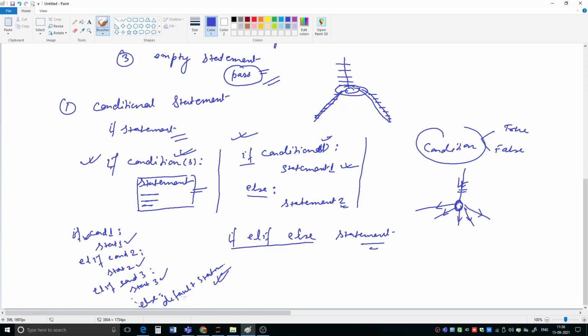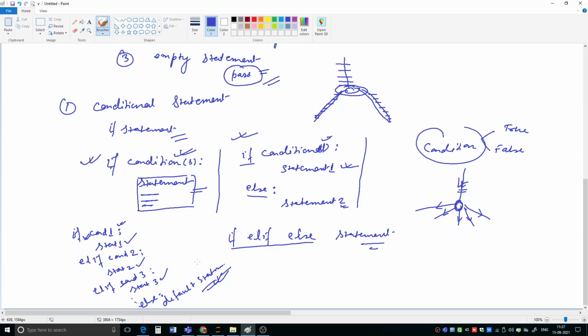Okay, so I hope you got the idea of the if elif else statement. Many conditions are there, one by one each condition will be tested for true or false. So it will start from the beginning. If the first condition is true, then the first statement block will be executed. If it is not true, then it will come to the second condition. If it is true, then the second statement block will be executed. If it is also not true, then control will come to the third condition. And suppose it is true, then what will happen? The third statement block will be executed. If no condition is true, then in that situation the default statement will be executed.